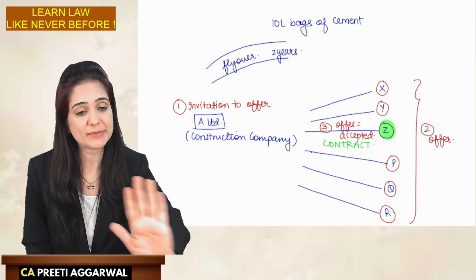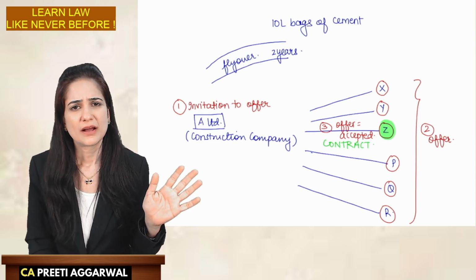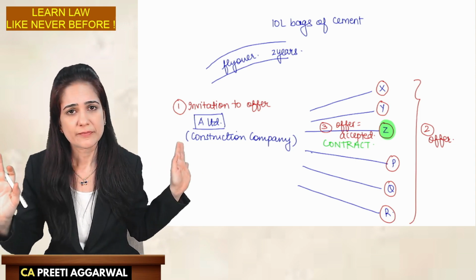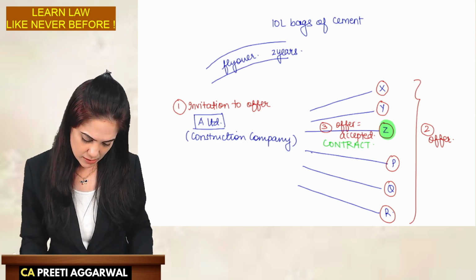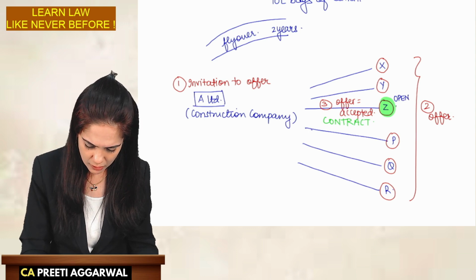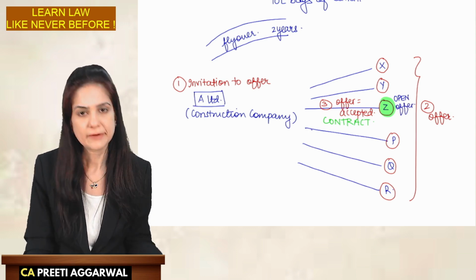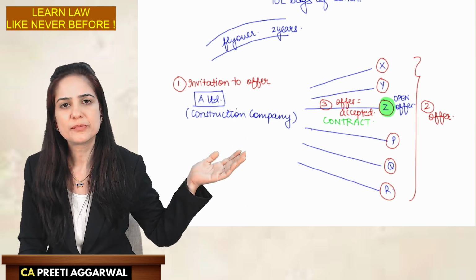So we need 10 lakh cement bags over a period of 2 years. Z says, arre, don't worry. My offer is open for 2 years. You just let me know the quantity, I will supply it. So this is an open offer of Z. So you tell me when you want it, I will give the bags whenever you require.